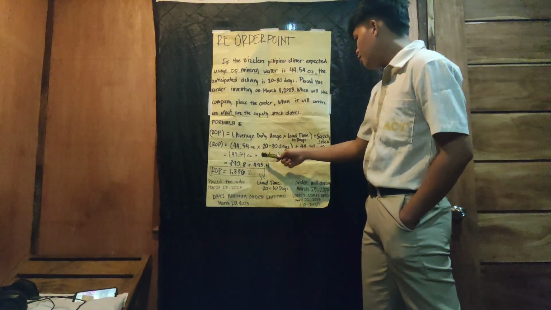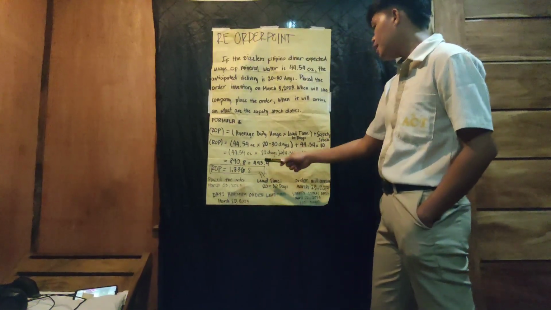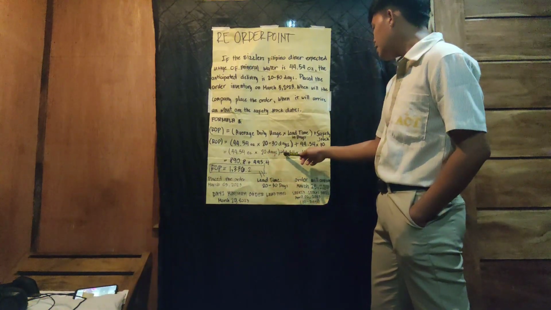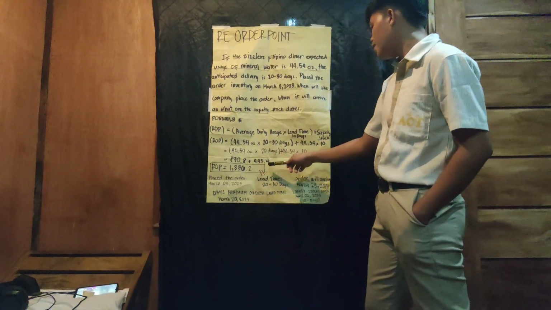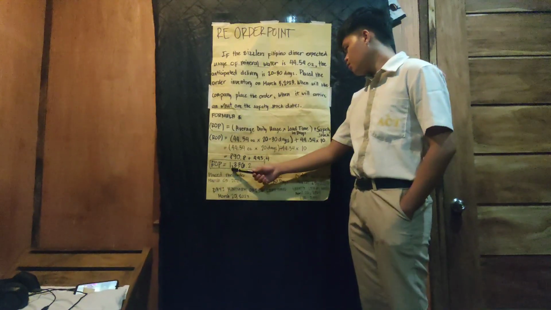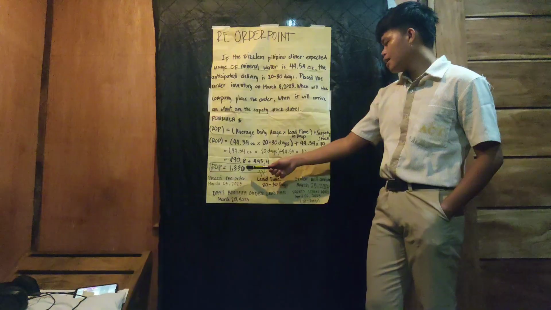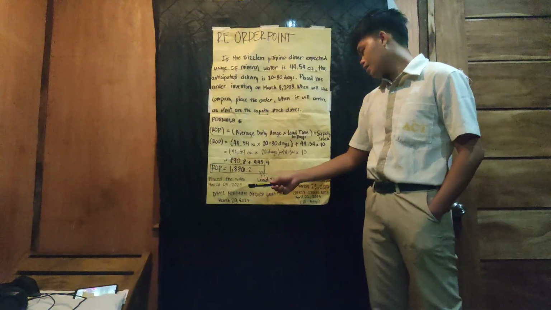Now, 44.54 times 20 days is equals to 890.8 plus the 44.54 times 10 is equals to 445.4. Now, the ROP is equals to 1,336.2. Place the order will be on March 3, 2023.